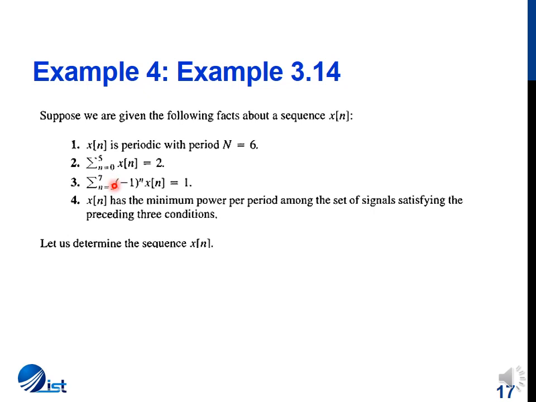Again we have 6 samples, so this expression is also over an entire period. And the final fact is that x of n has the minimum power per period among the set of signals satisfying these 3 conditions. So let us try to determine the sequence x of n.